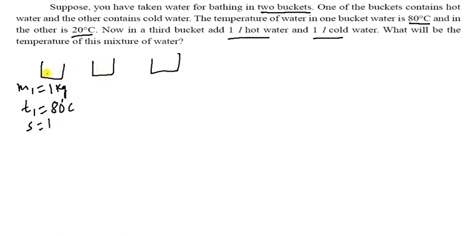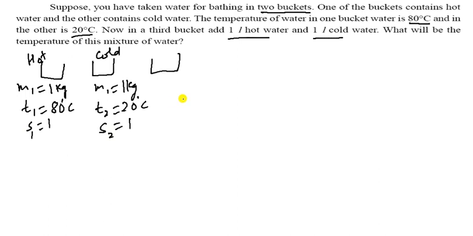And here the second one is cold water, and the amount of this one is also 1 kg. The temperature is 20 degrees C. And the specific heat is also 1. So it is S1, it is S2.